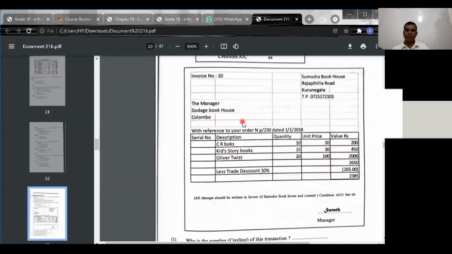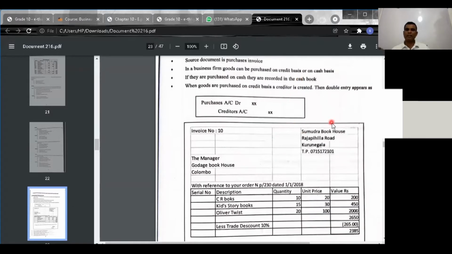Now here you see, for example, here the supplier, here the buyer, here the invoice number. You can name it supplier or creditor. Please write it down. Here, use an arrow. Supplier or creditor.